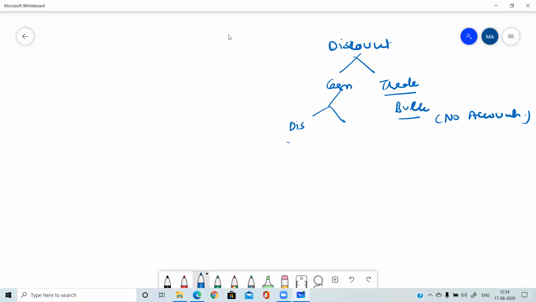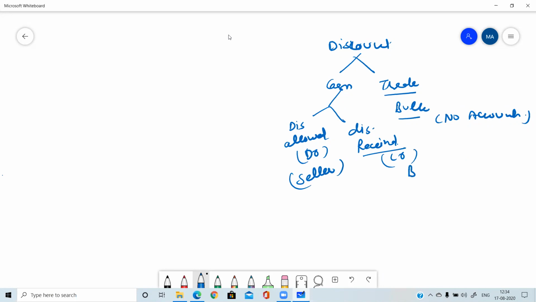Discount allowed and discount received. Discount allowed is always debited and discount received is always credited. For a seller, it is discount allowed because the seller is giving discount to the other party, and for the buyer it is discount received because the buyer is getting it. So the transaction is one and two aspects are there.